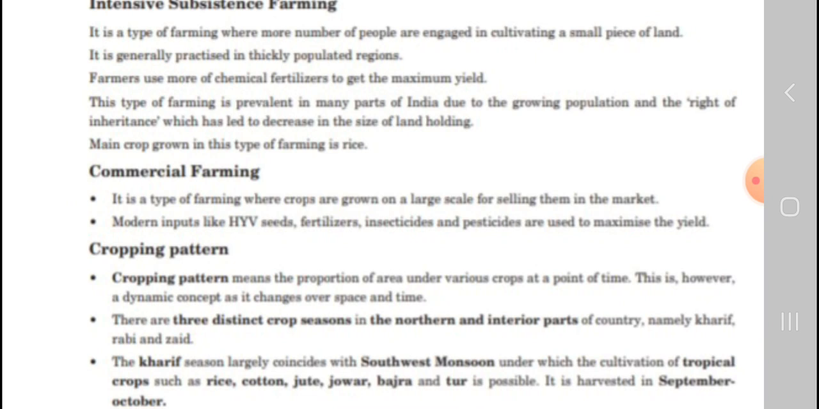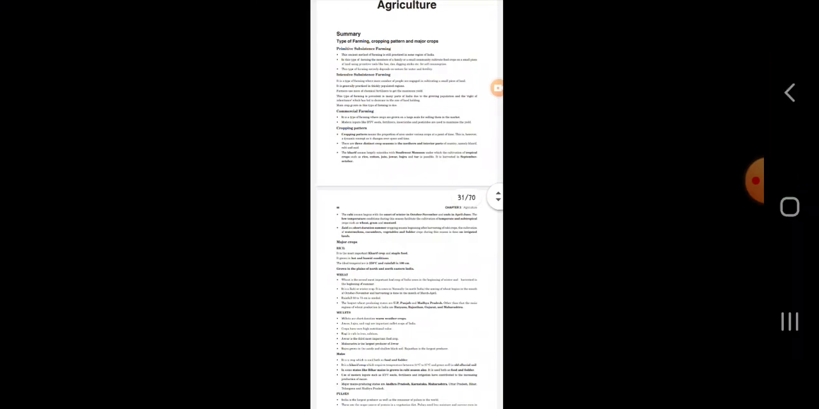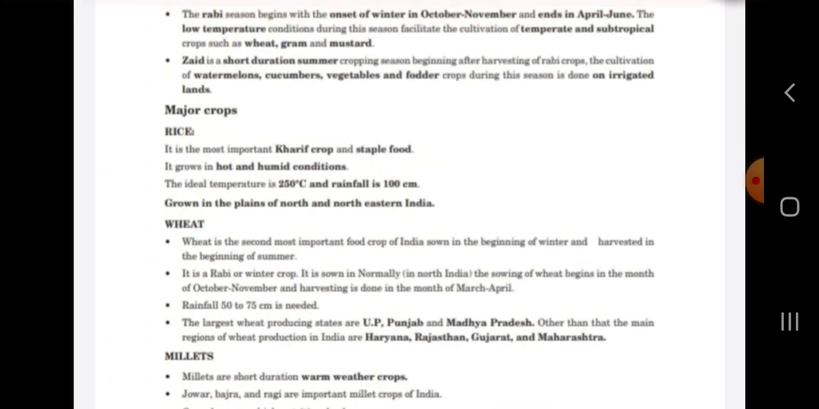Next, there are three distinct crop seasons in the north and the interior part of the country: the Kharif, Rabi and Zaid crops. The Kharif largely coincides with the southwest monsoon, under the cultivation of tropical crops such as rice, cotton, jute, jowar, bajra and tur, and they are harvested in September and October.